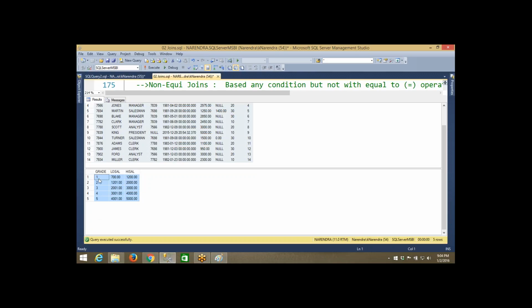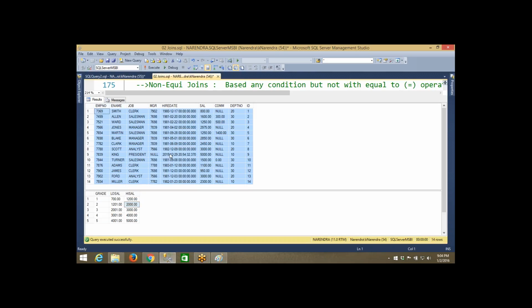Grade 1 is given to employees whose salary lies between 700 and 1200. If the salary lies between 1201 and 2000, it is grade 2. 2001 to 3000 is grade 3. 3001 to 4000 is 4. 4001 to 5000 is 5. Like this, all the grades are different based on the salaries of employees.